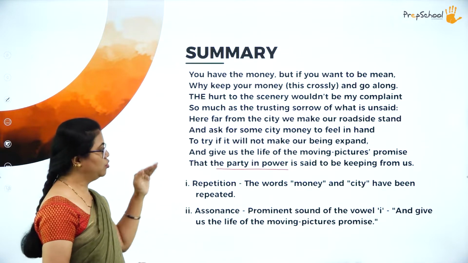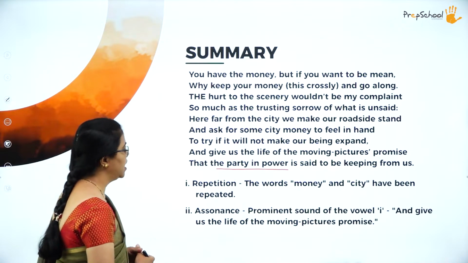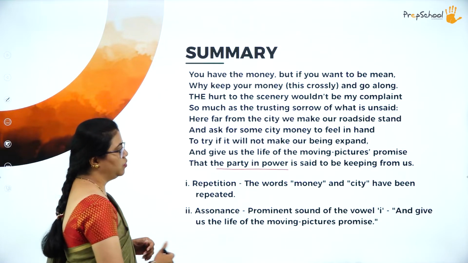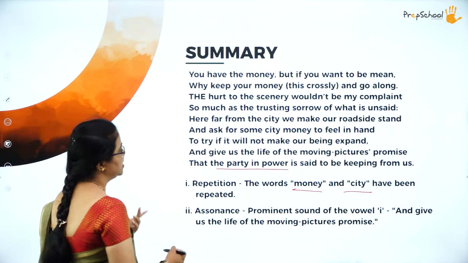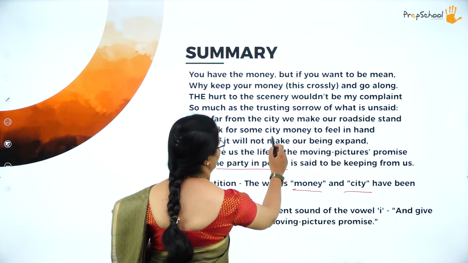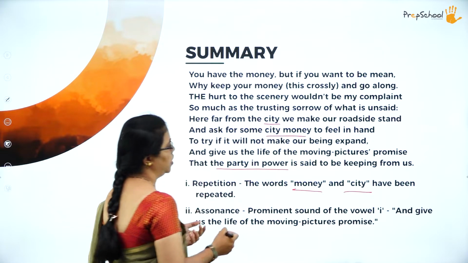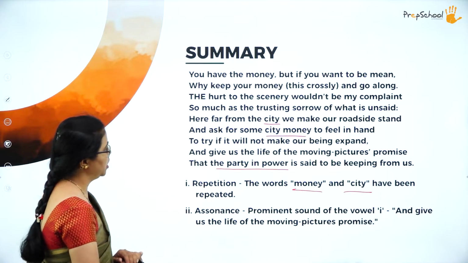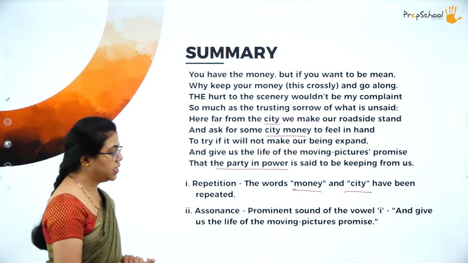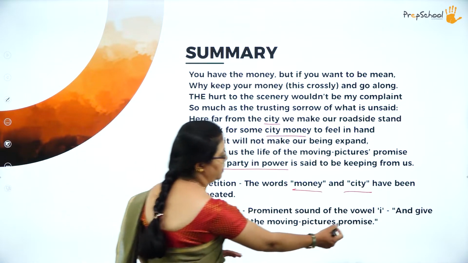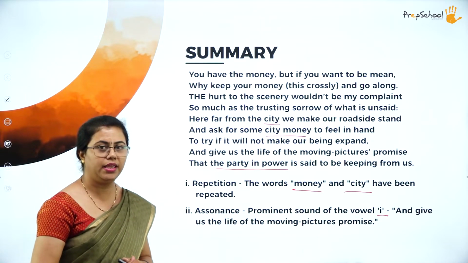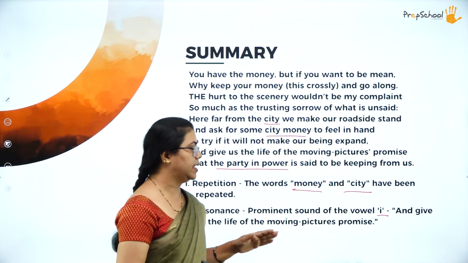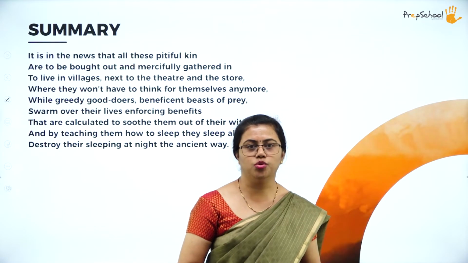Okay, so let us move on to the literary devices. One is repetition, that is the words money and city, they both are actually repeated. How is it? City, money, and again here it is repeated. So we can see that there is repetition. Then we have assonance. Here you have the repetition of the vowel sound I being repeated. So this is another literary device that is used over here.